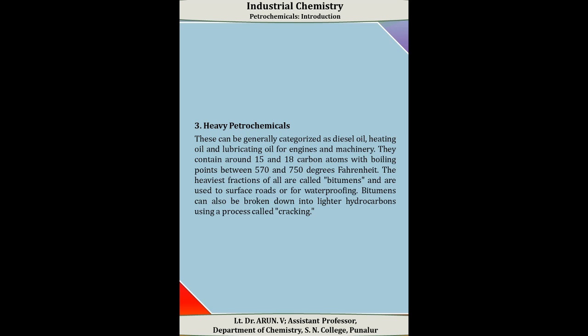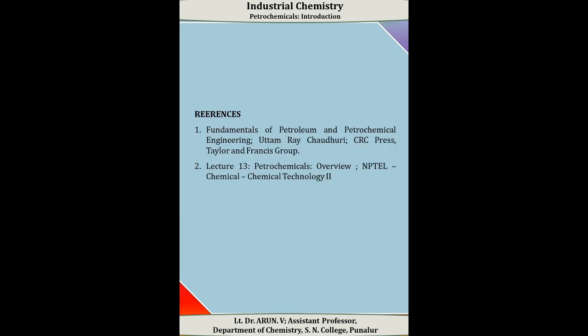The heaviest fractions of all these are called bitumens and are used to surface roads or for waterproofing. Bitumens can also be broken down into lighter hydrocarbons by using a process called cracking. That is, by cracking we can convert this bitumen into smaller hydrocarbons.